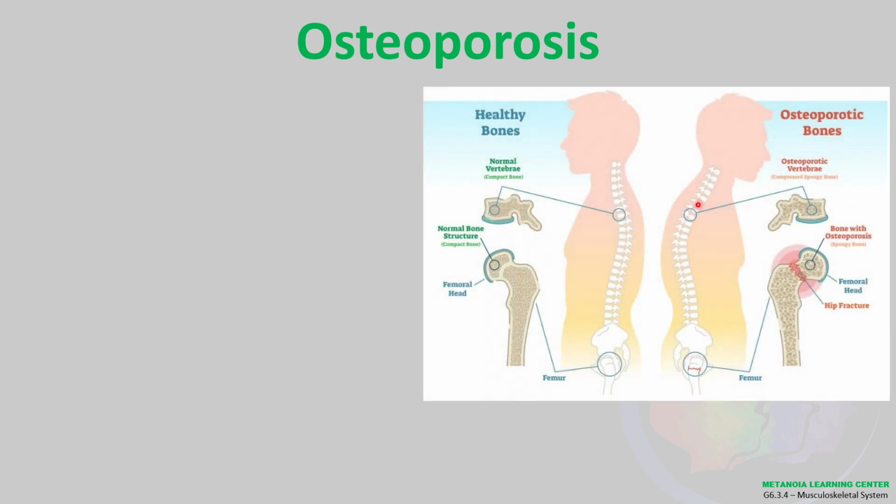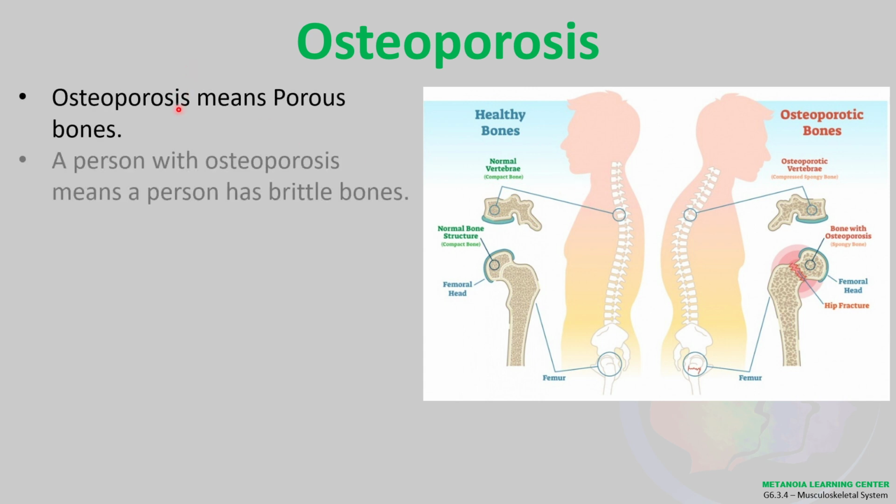Normally, we say that, for example, yung mga matatanda na over age, yung mga senior citizen na, especially if they're in a stooping position like this one, nagiging kuba na. So, sometimes we say that, oh, that person has osteoporosis. Pero the real definition kasi ng osteoporosis is that osteoporosis means a person has a brittle bones.